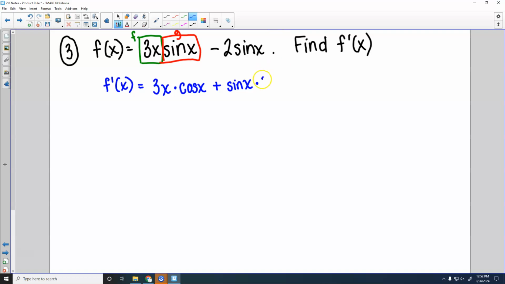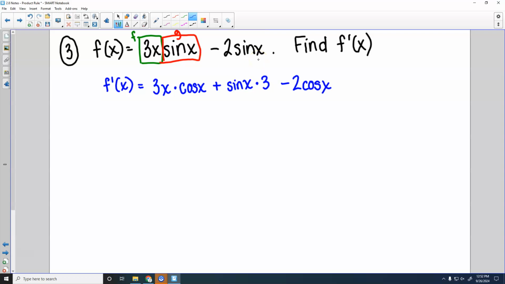It's 3. So the derivative of 3x would be 3. Right? Okay, so that is our product rule part. We still over here have to take the derivative of negative 2 sine x. What is the derivative of negative 2 sine x? Negative 2 cosine x. That does not have to have a product rule because it's just a coefficient of 2 for that.